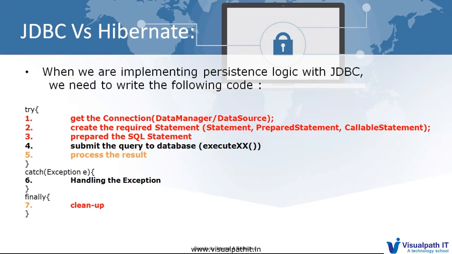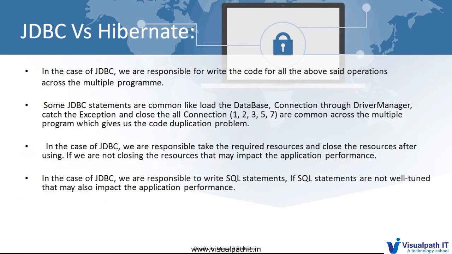So basically there are two things provided by the ORM tool that are not available in JDBC. That's why we are trying to move from JDBC to Hibernate.